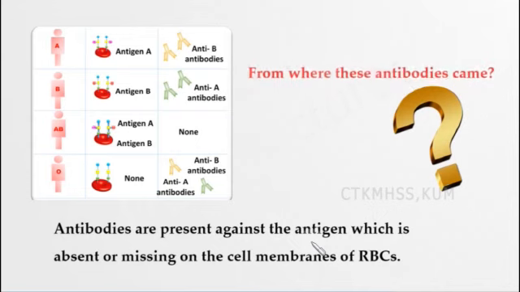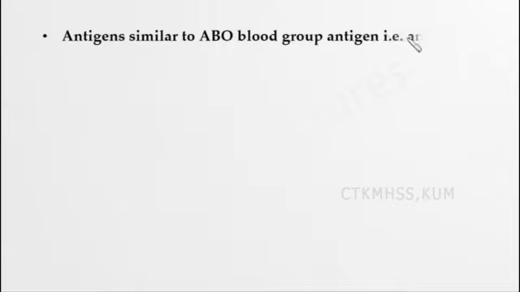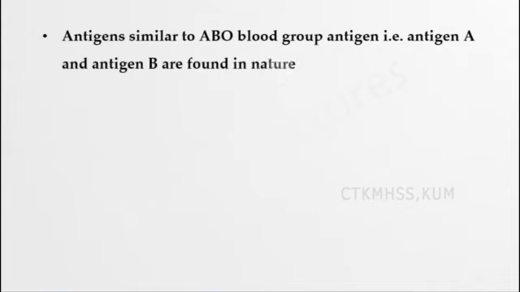So now the question is, from where do these antibodies come? We are saying antibodies are present in the plasma. So from where do these antibodies come? Antigens similar to the ABO blood group antigens, that is antigen A and antigen B, are found in nature. The microorganisms present in the digestive tract and the foodstuffs we intake help in the formation of these antibodies. That is, antibodies will be formed against the antigens not present in our blood group.